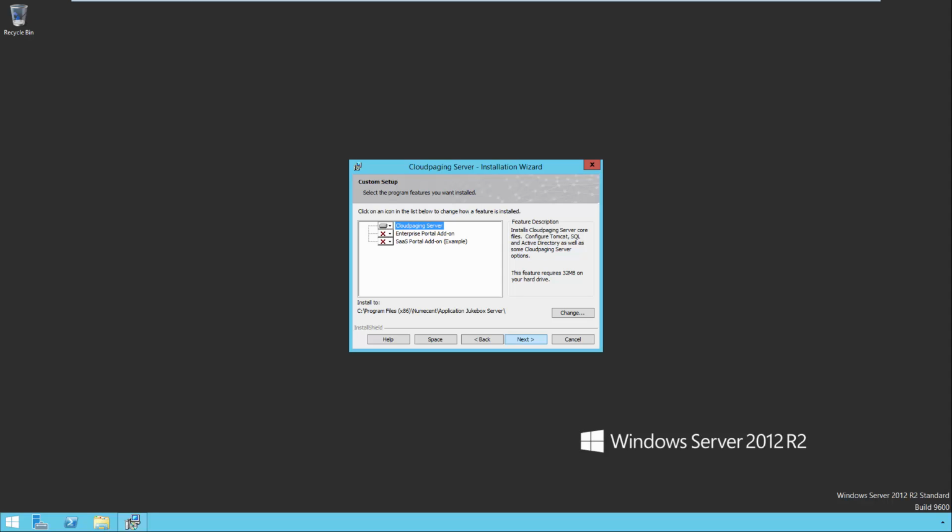On the Custom Setup dialog, click the Enterprise Portal add-on item and select the option listed as "This feature and all subfeatures will be installed on the local hard drive." Click Next.